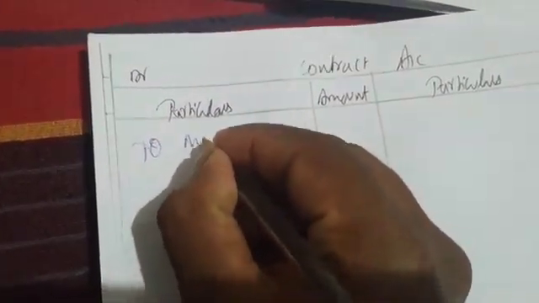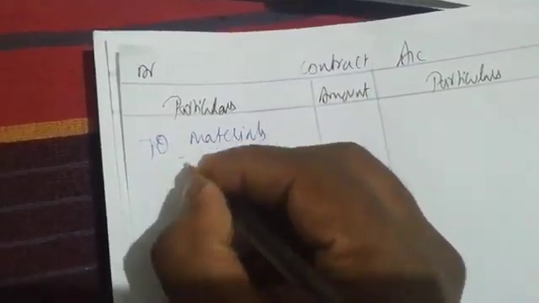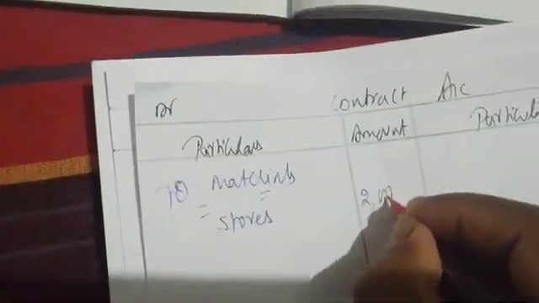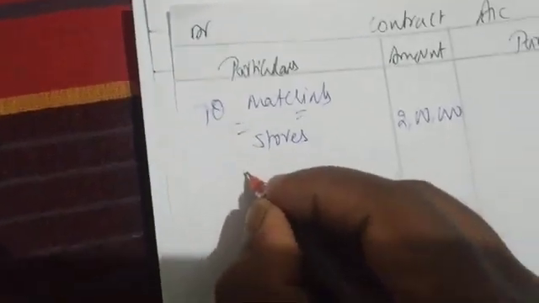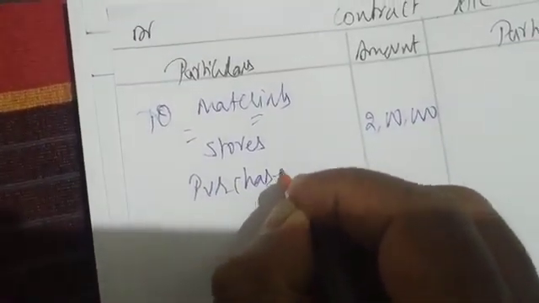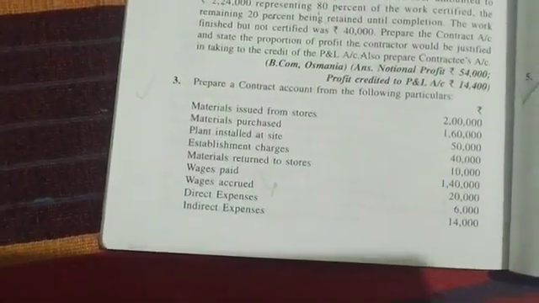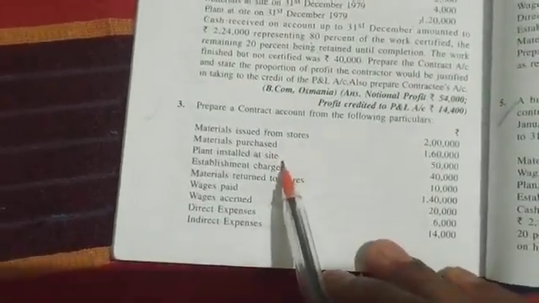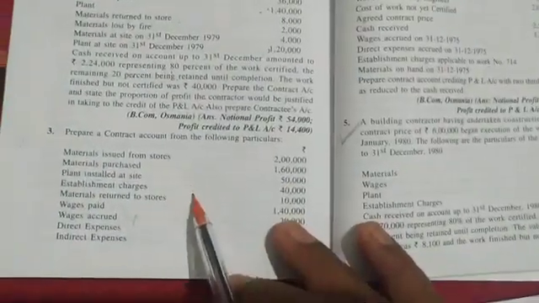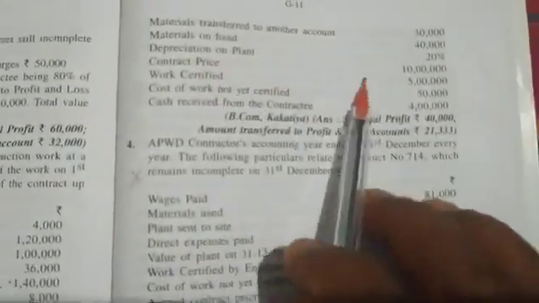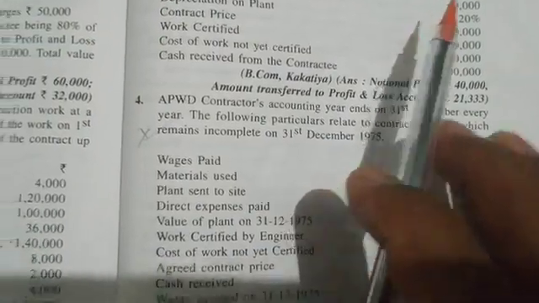To materials. From where we are getting? We are getting from stores. How much? 2 lakhs. Then purchased. I'm writing purchased. I put heading as materials. Then I'm writing stores. Then purchases. How much purchases? 1,60,000. What is next? Plant installed at site. We don't want. See, when opening and closing is given, that time you can write opening on the debit side, closing on the credit side. But here he is saying plant installed, and here he is giving depreciation on plant is 20%. Okay, so in that case we have to charge depreciation. We'll see when the point comes, that time we'll take it.